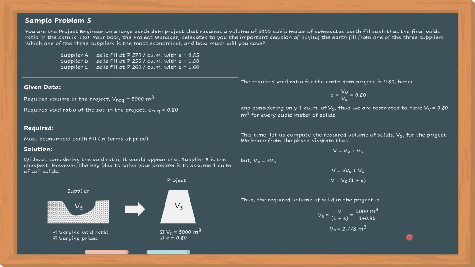So, we need 2,778 cubic meters of the volume of solid. So, yun na yung sinasabi natin na from the supplier, kukuha tayo ng 2,778 cubic meter. Tapos, yun yung itatransport natin papunta sa project. Kung 2,778 sa supplier, dapat pagdating sa project, 2,778 cubic meter pa rin yan siya. Okay?